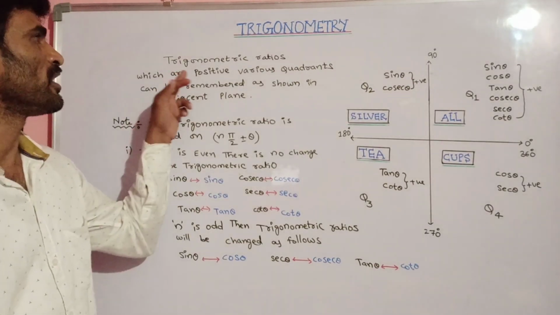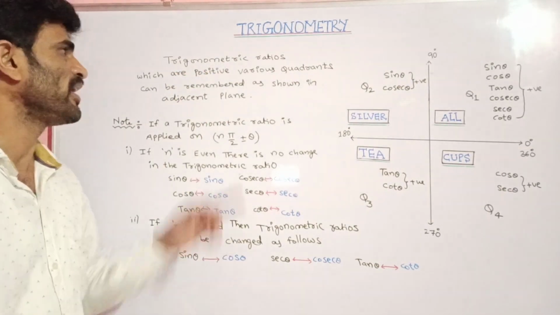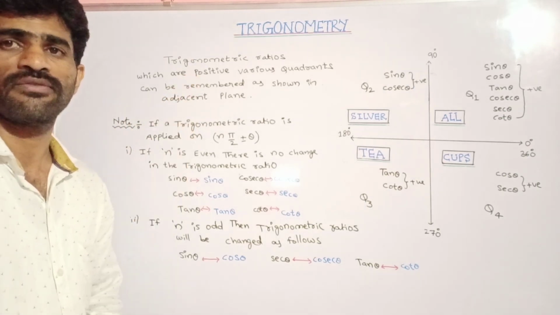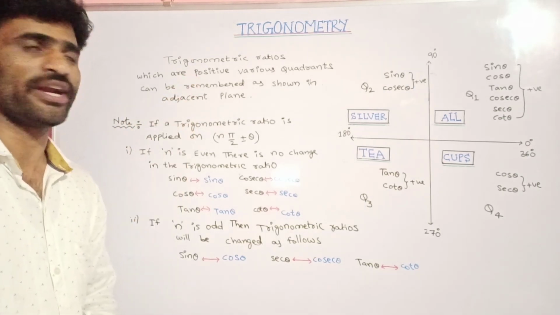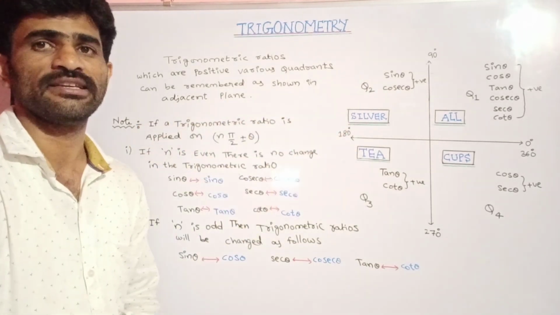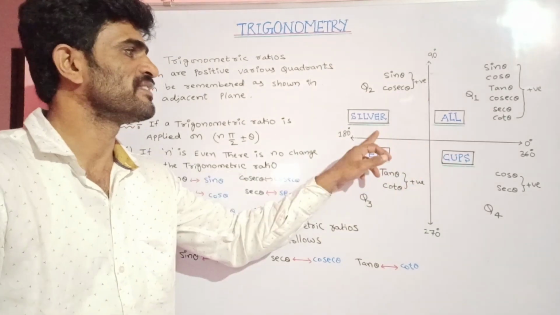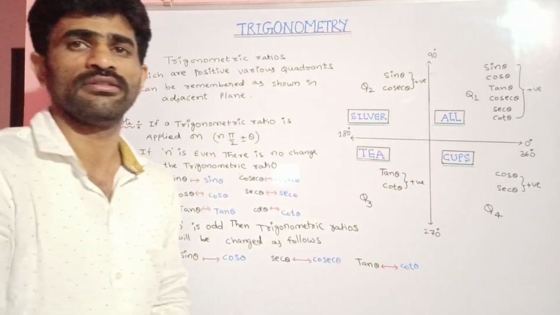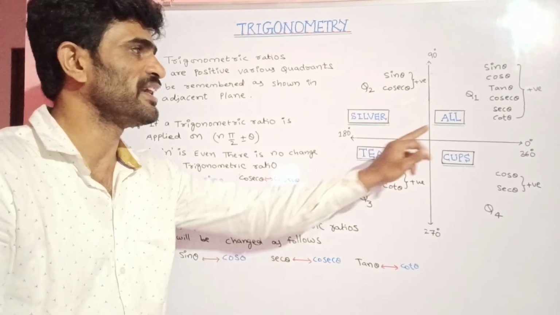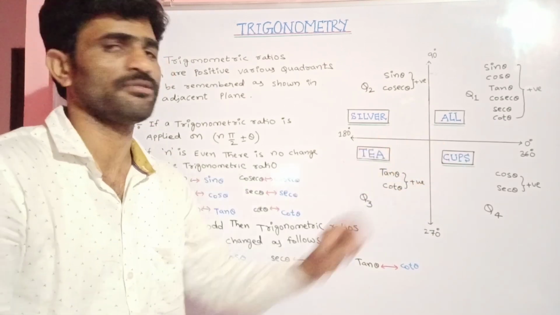To remember trigonometric ratios which are positive in different quadrants, we need to remember one sentence. What is the sentence we have to remember? All silver tea cups.